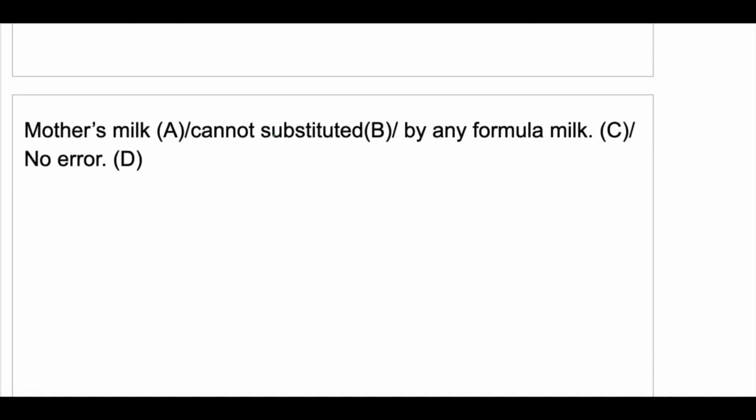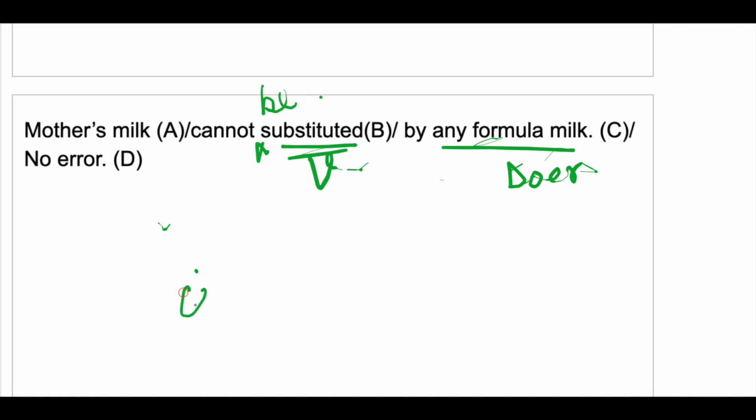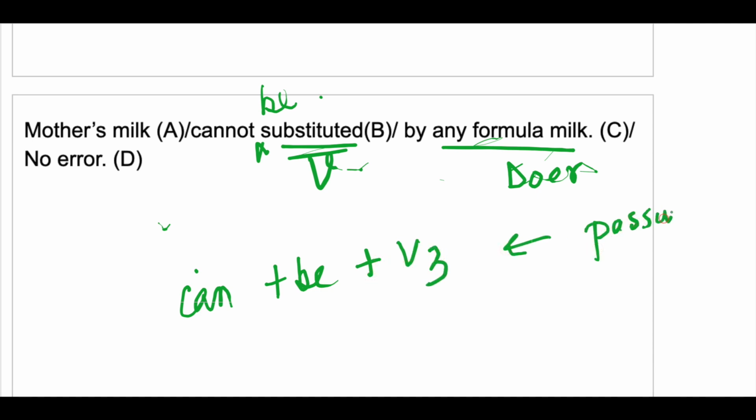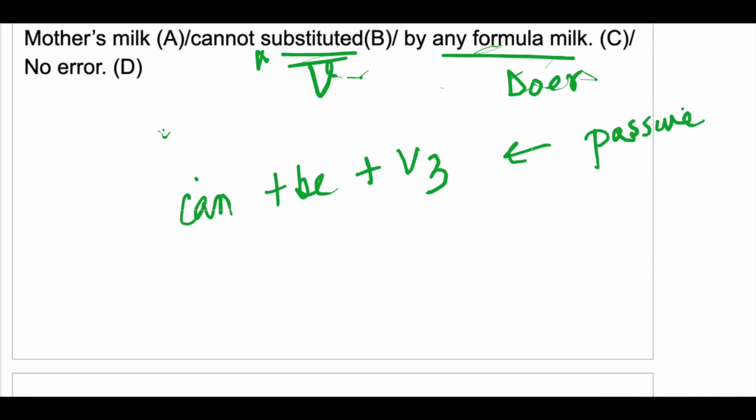"Mother's milk cannot substituted by any formula milk." So here substitution is the verb and the doer is formula milk. This is the doer. So the sentence is in passive voice. So what will you use here? Cannot be substituted. So remember this: can plus be plus V3 when the sentence is in passive voice. So here, cannot be substituted.